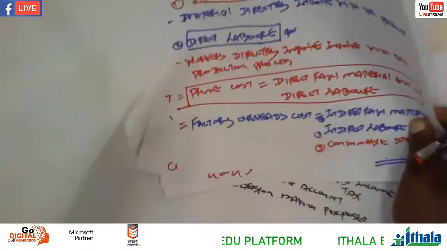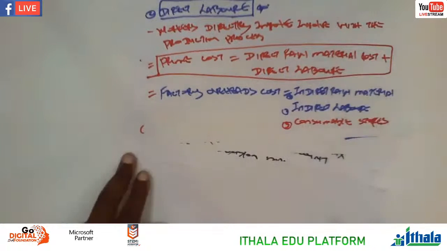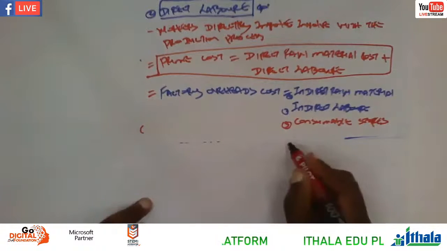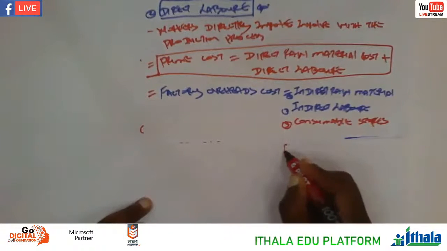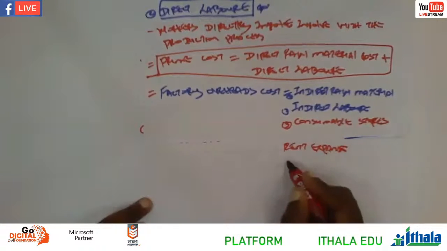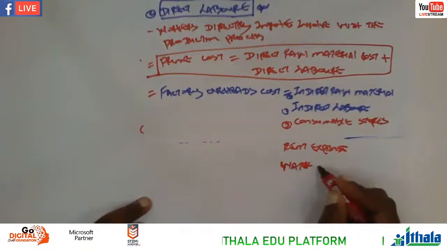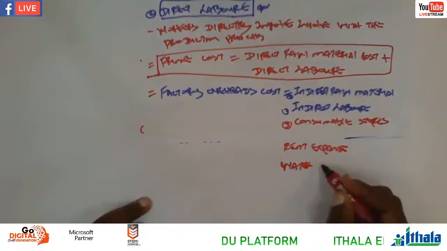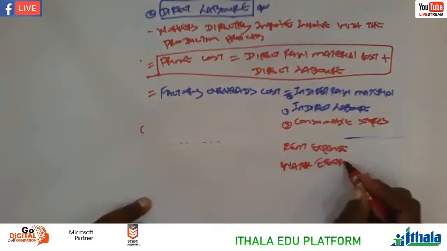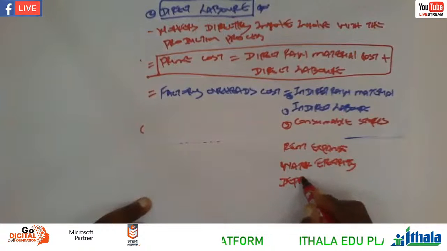For instance, let's say we are adding here on the factory overheads, it can be rent expense, it can be electricity, water and electricity, right? In isiZulu we say amanzi no gesi, water and electricity. We have depreciation, right?